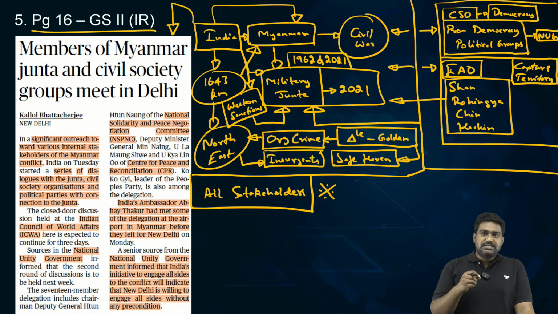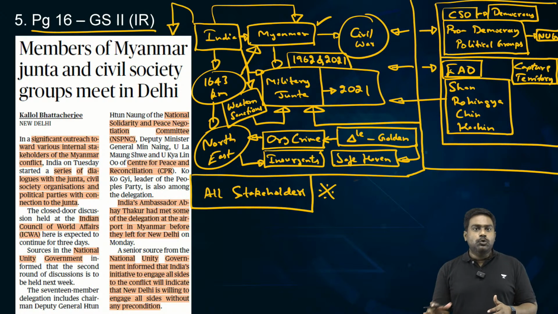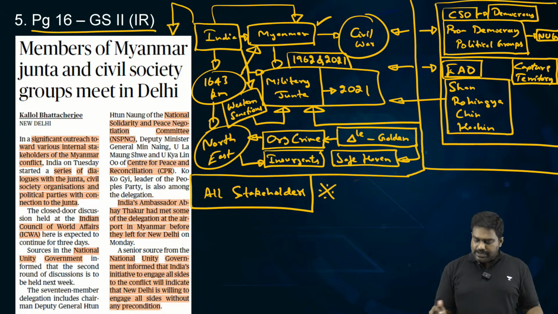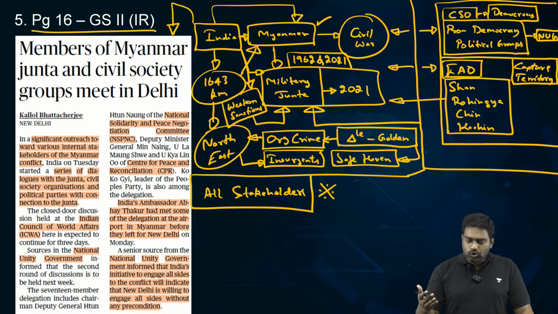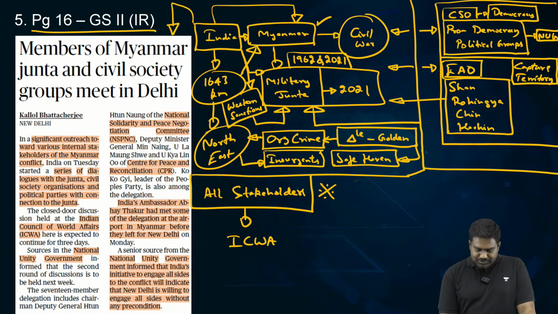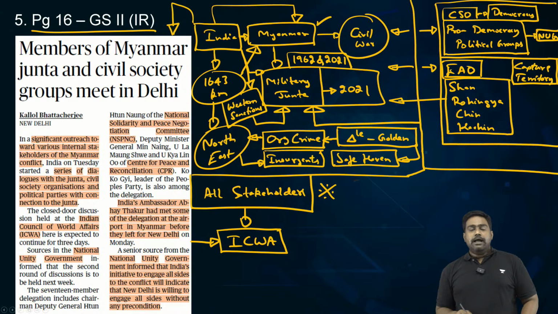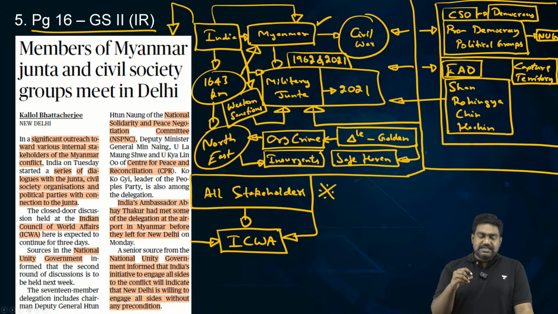For decades, for almost 6 to 7 decades, India has always worked only with the military regime, with some political groups like NLD. But for the first time, India is showing the willingness to reach out beyond the military regime, reach out to the political groups and the ethnic armed groups as well, and civil society organizations. So the Indian Council of World Affairs, which plays a role in India's foreign policy, has organized a conference by inviting all the stakeholders. So representatives of the military junta were invited to Delhi.